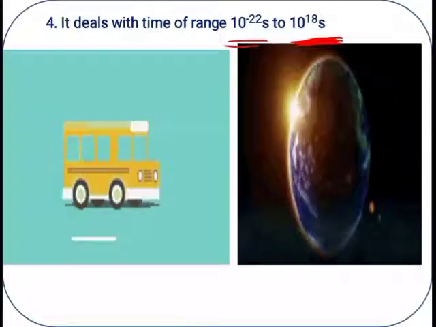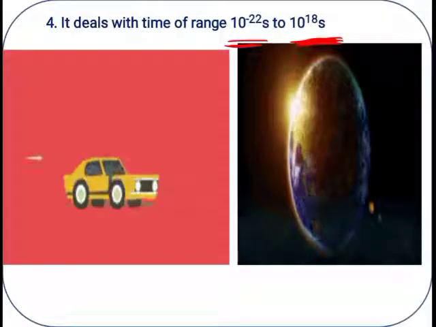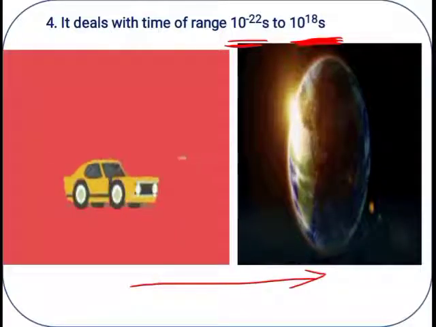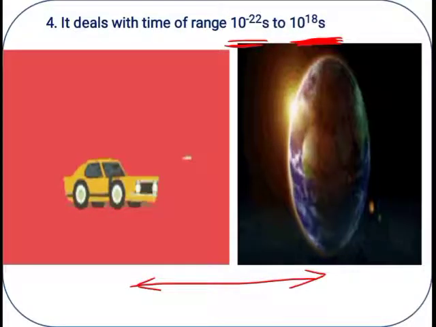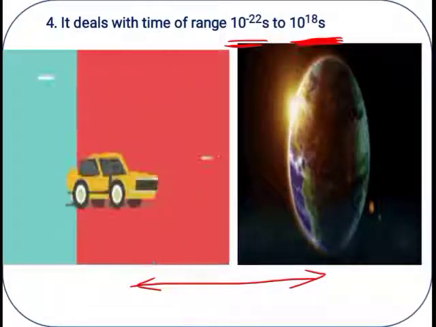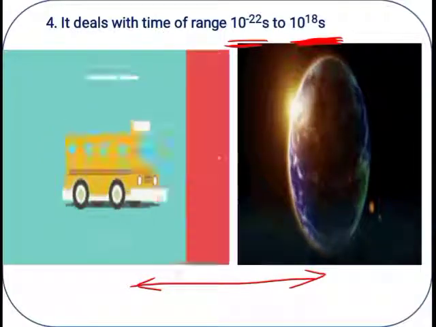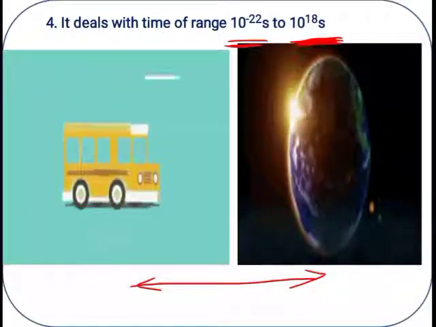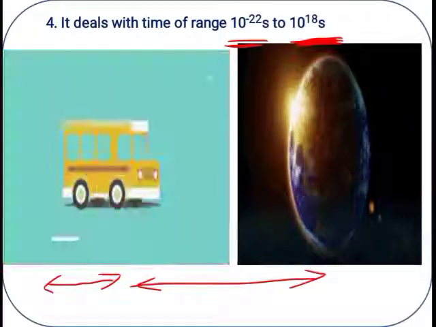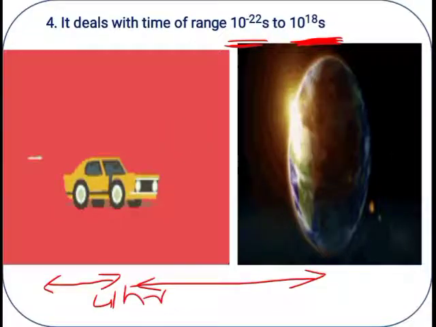This is 10 raised to minus 22, meaning a smaller value. Here I have taken one example and compared the time scales between these two. Suppose we travel from Belgaum to a nearby city, for example Goa. How much time will we take? We may take 4 hours or 3 hours, right?